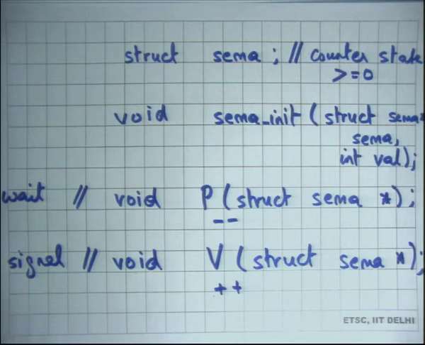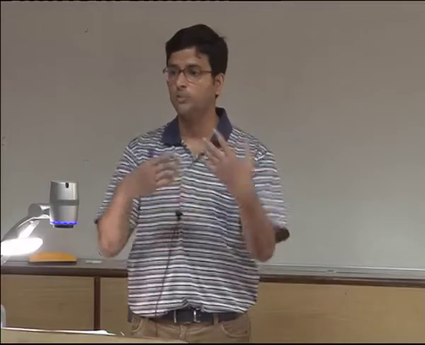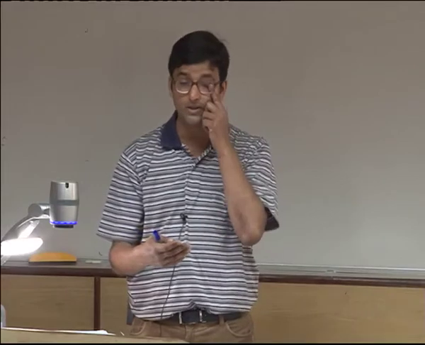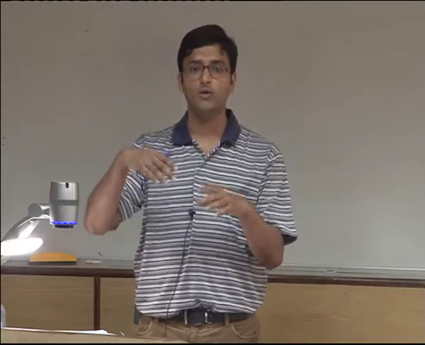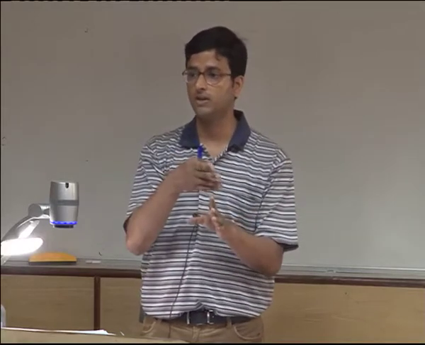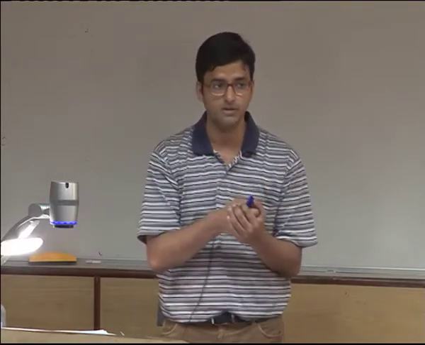You will never allow the semaphore to become negative. So if you call p on a semaphore that's equal to 0, then you will wait for it to become greater than 0, and only when it becomes greater than 0 will you do the decrement operation.